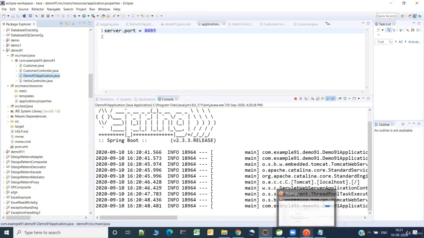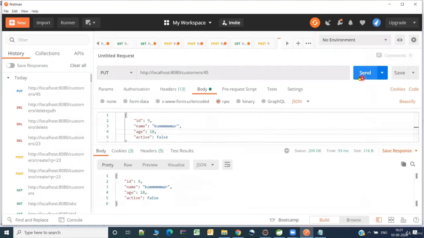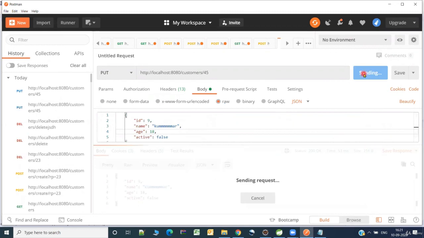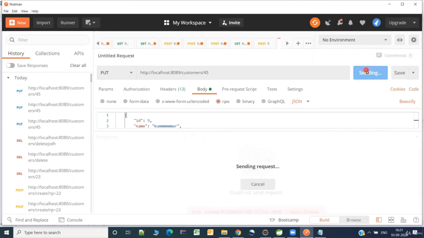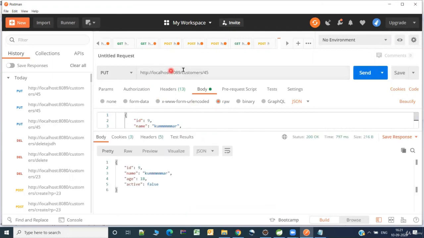Now let us go and try to hit that specific URL. See, it is telling that it could not send the request. I think it could be because of this port number. Let me change the port number, because it is trying to check if any web server is running on 8080, and nothing is there, so we are getting the error. Let me try to run it. Yeah, we are getting the response. Fine.